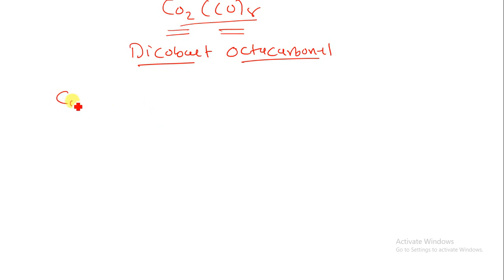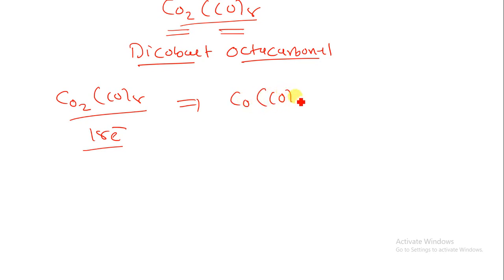Now suppose I want to calculate the 18 electron rule for this compound. I have to convert this structure into Co(CO)4, then calculate the 18 electron rule. Cobalt has atomic number 27, so the configuration is 4s2 3d7. So there are a total of 9 electrons in the outermost orbital of cobalt, so I can write 9 over here.